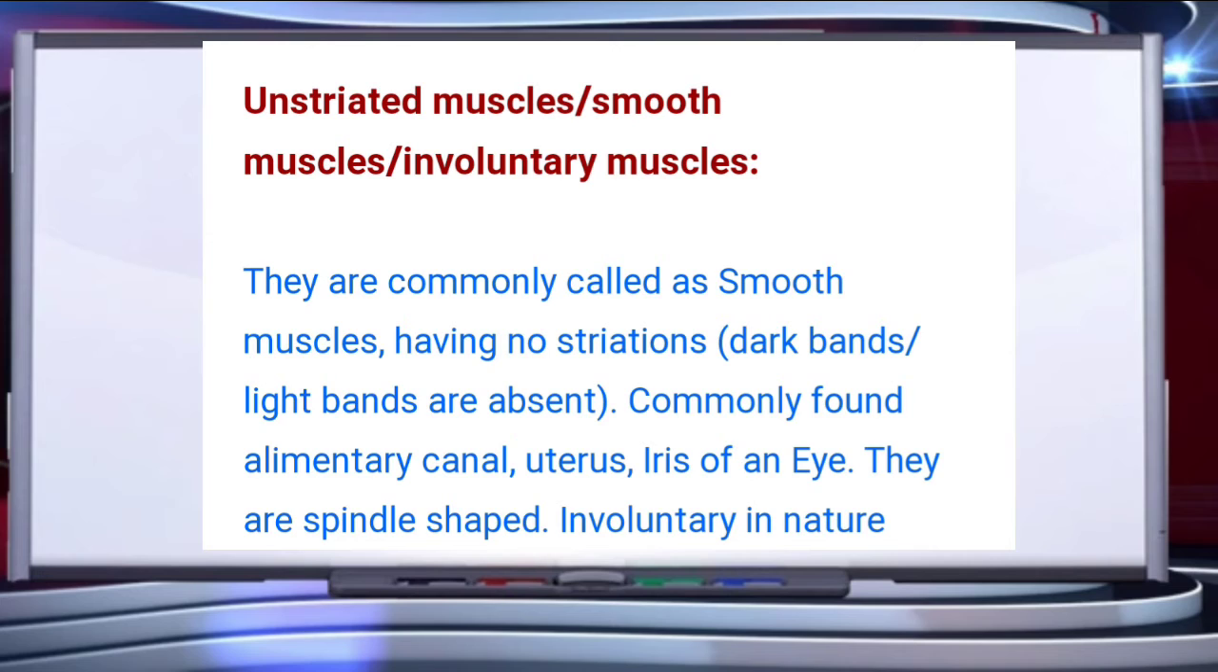The next type is unstriated muscles. These are also called smooth or unstriated muscles because they do not show any stripes or striations across the muscle fiber. Each cell is long, narrow, spindle shaped with pointed ends and has only one nucleus. That is why these are called uninucleate, with the nucleus situated in the center. These fibers are generally shorter than the striated muscle fibers. These are commonly found in the alimentary canal, uterus and iris of the eye. They are spindle shaped and involuntary in nature, meaning they are not under the control of the organism.